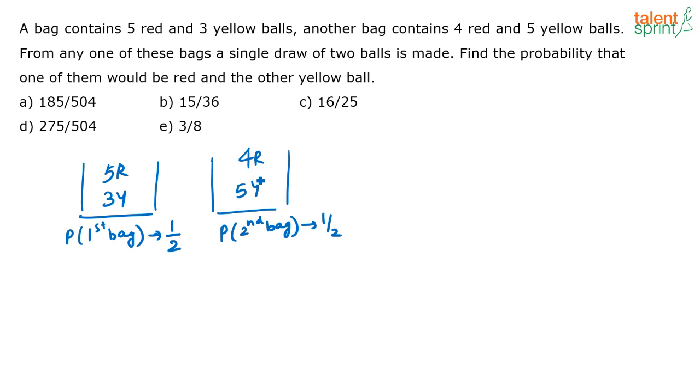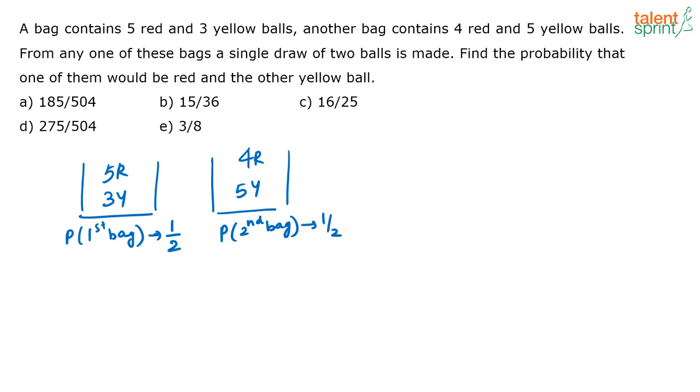Out of these 2 bags, I am selecting one bag. So my required probability is the number of favorable cases divided by the total number of possibilities, correct? So that is again 1 by 2. So both of these are 1 by 2. Now I have selected a bag. Then what do I do? Let us say I am selecting the first bag.